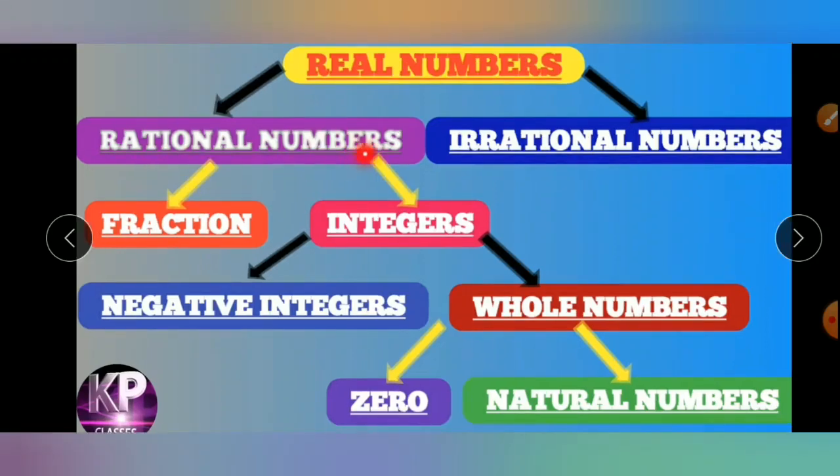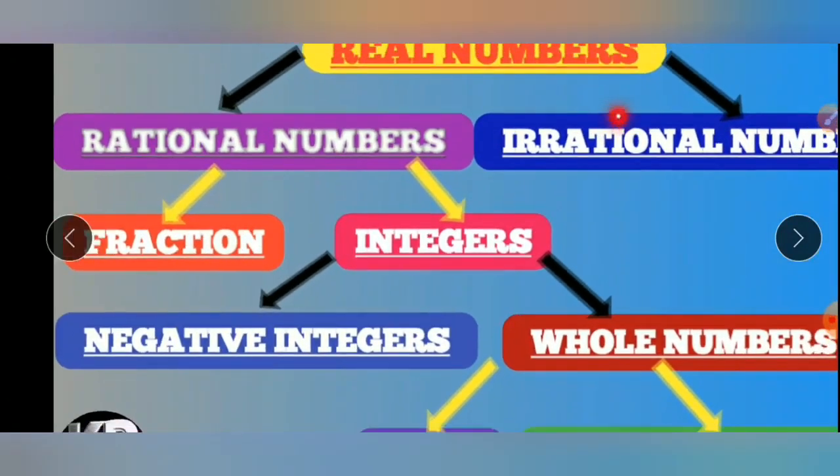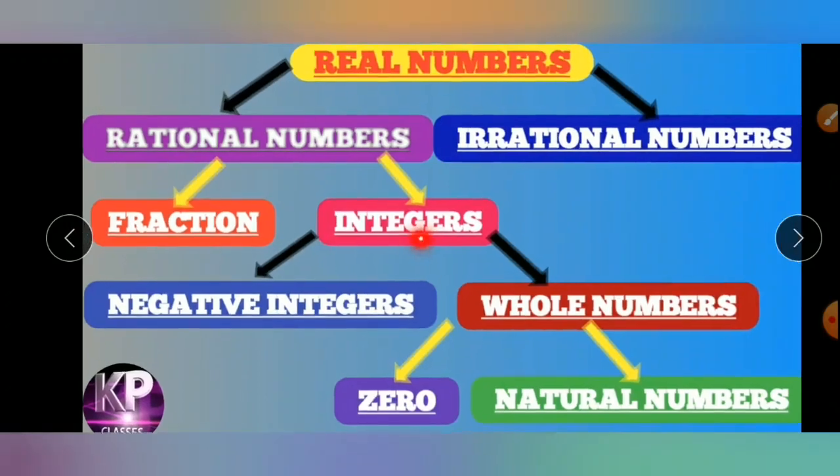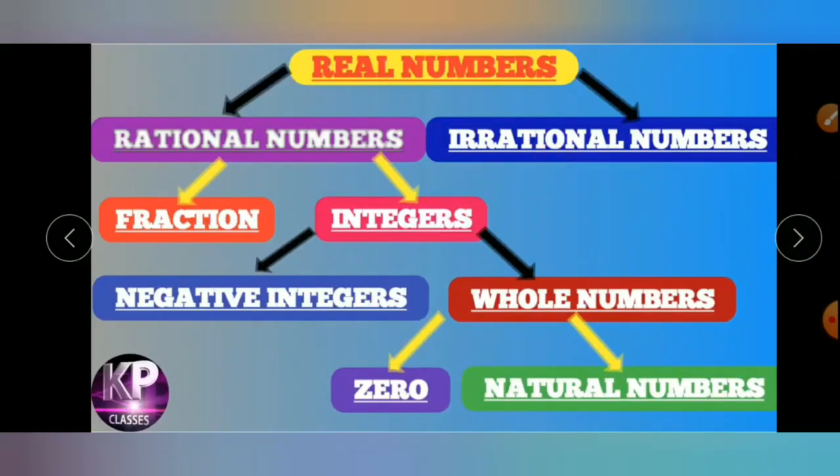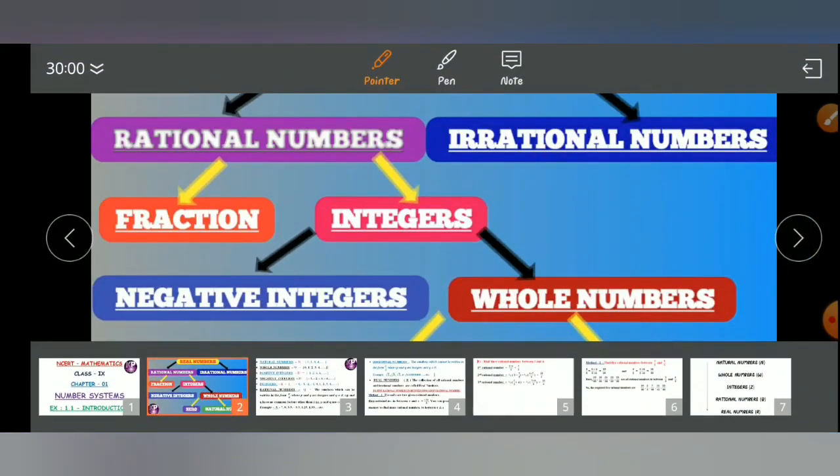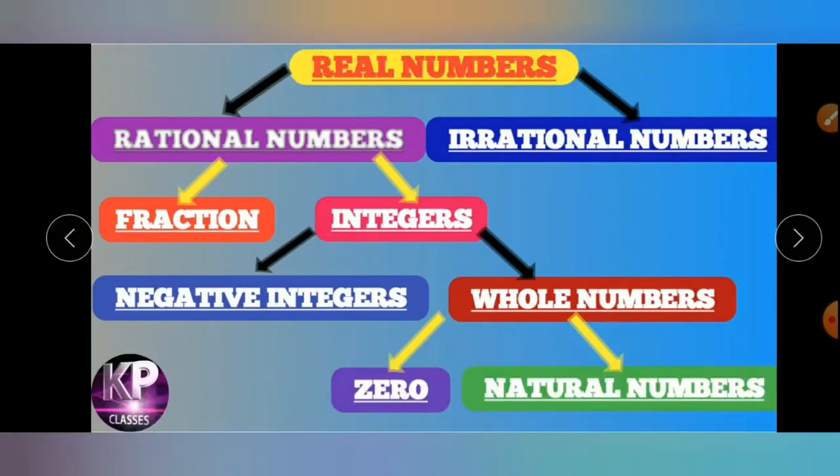Rational numbers are the numbers composed of fractions and integers. Fractions, you know very well, are in the form of p by q, and integers are positive numbers, negative numbers and 0. Integers are composed of negative numbers and whole numbers.